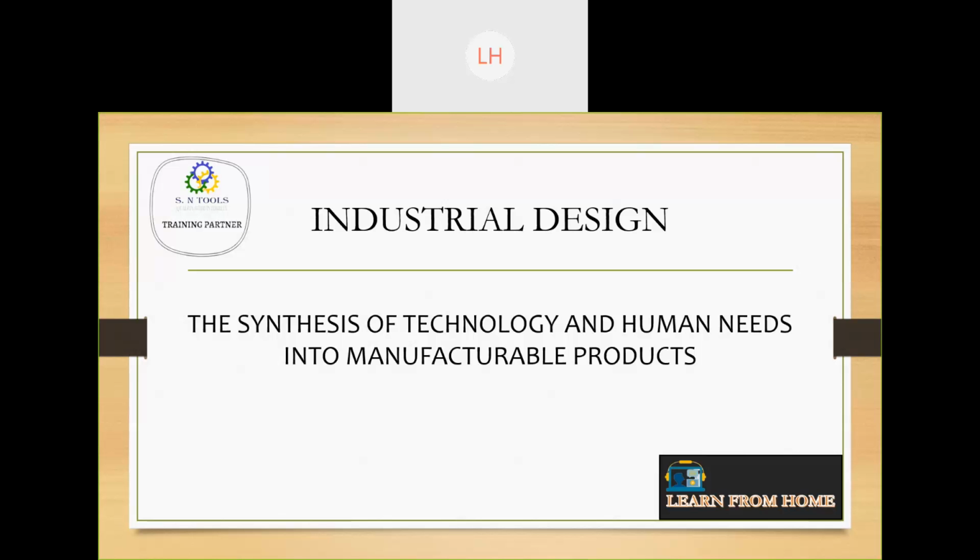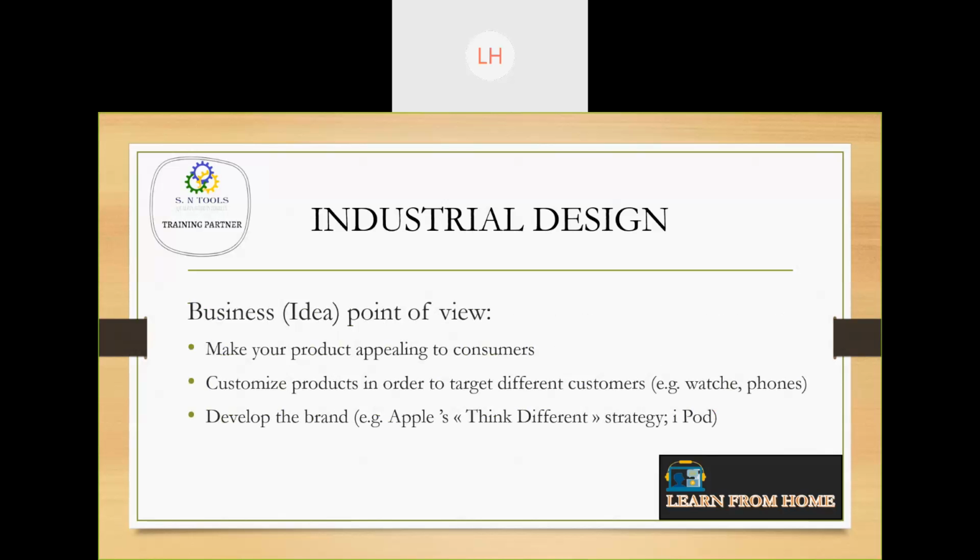In the industrial design part, we have to have this business point of view. The first thing it says is make your product appealing to the customer or the consumer. The consumer should get attracted by the product.